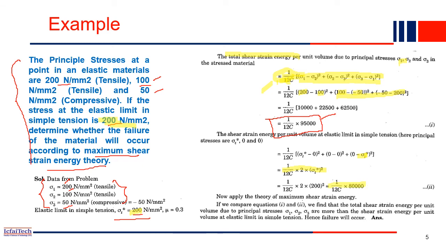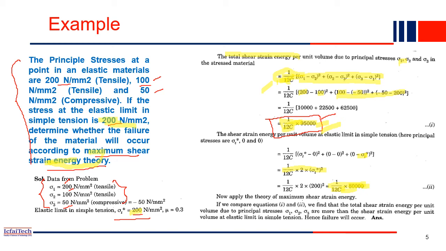So 95,000 by 12 C is generated inside because of the applied load, but our material can take a maximum of 80 by 12 C. So obviously our material can take very little strain energy, whereas more strain energy has already developed. So definitely the body will collapse based on this maximum strain energy theory.